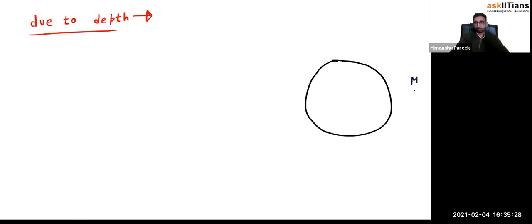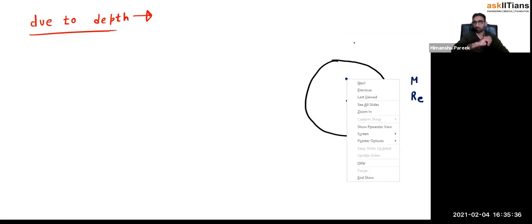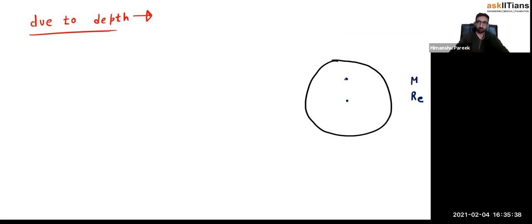Total mass is m, radius is Re, and this is the center of the Earth, and you want to calculate gravity at this place, which is d depth below the Earth's surface. Depth is d. All right.